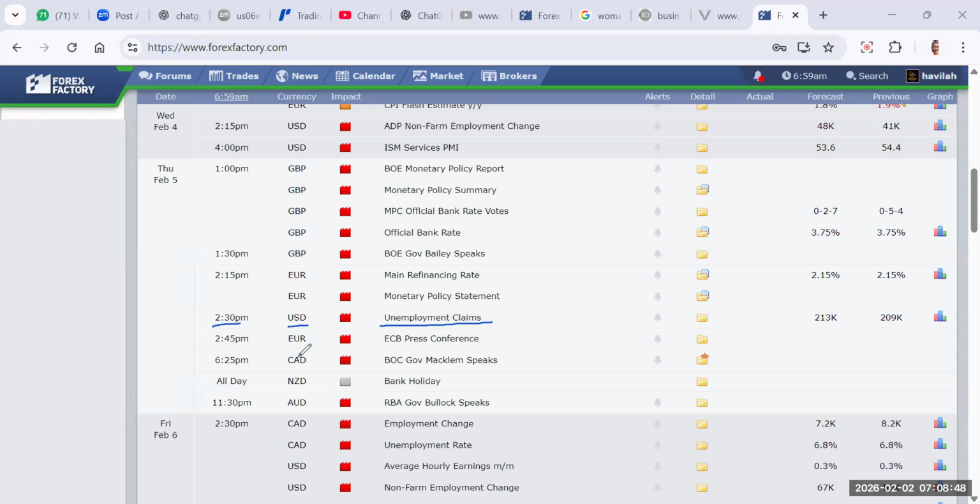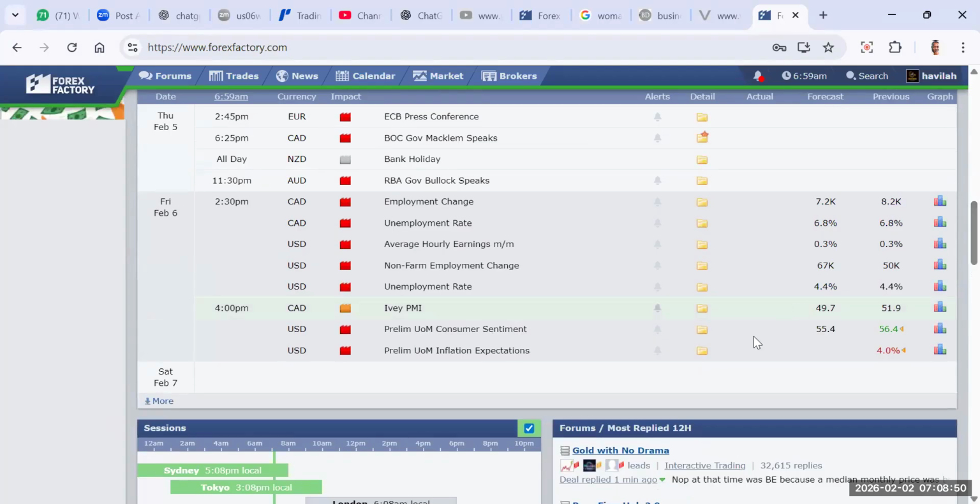Now, finally, on Friday this week, we have the biggest event in the Forex market, and that is the NFP, non-farm employment change, average hourly earnings, and unemployment rate, coming up by 2:30 p.m. It's going to run simultaneously with the employment change and unemployment rate from Canada, but our focus is usually the United States because that always carries more volatility. So we have NFP on Friday, and we're going to be trading it live at PU Prime. I've made this announcement since last week. Now the week is here. NFP is going to be here by Friday.